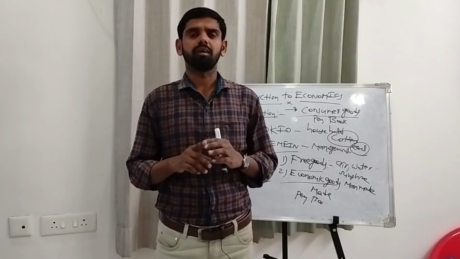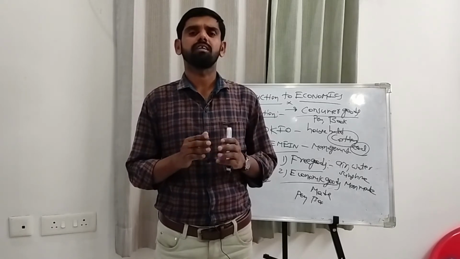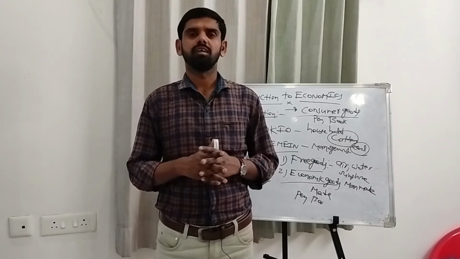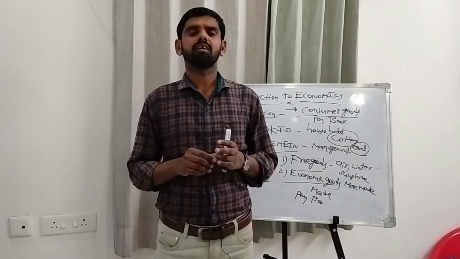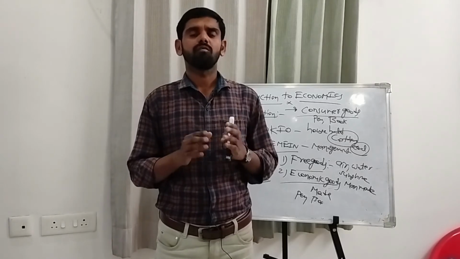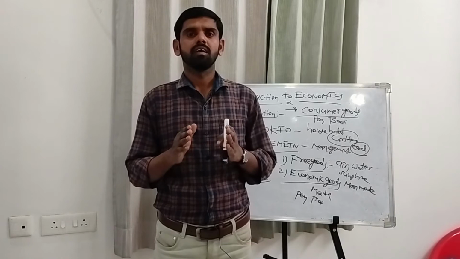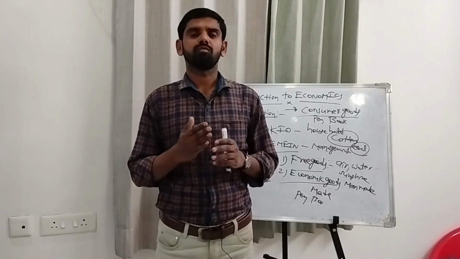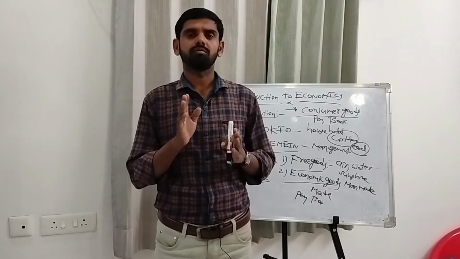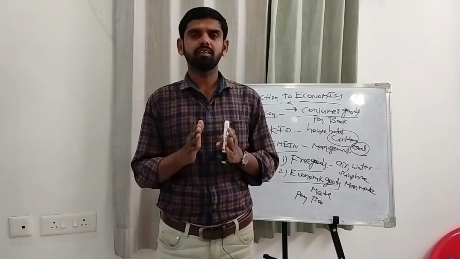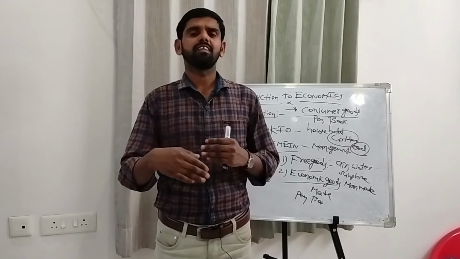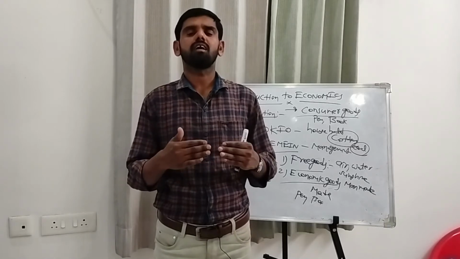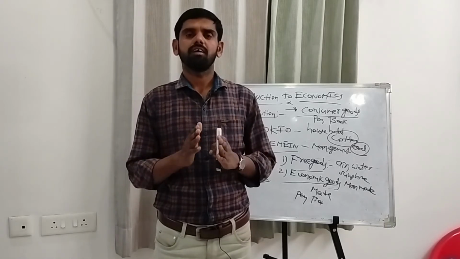And the next characteristic is that wants recur. Recur means if you satisfy one want, after some time another want is reborn. It is called wants recur.